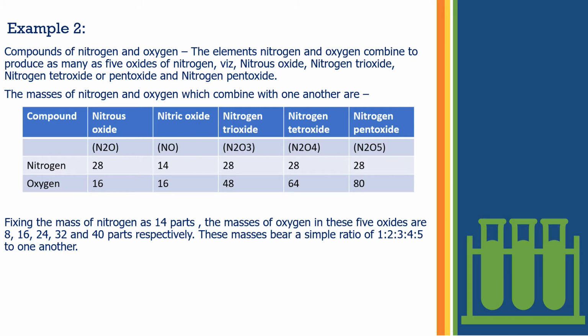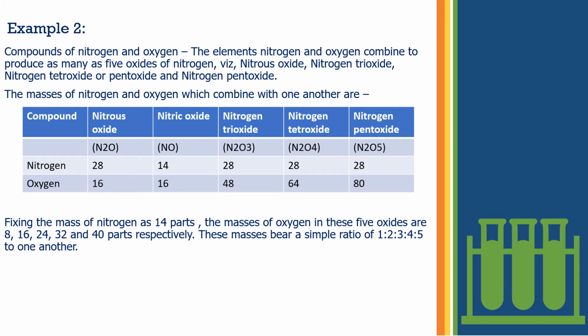All the numbers are written here in terms of mass. In N2O the nitrogen part is 28, in nitric oxide nitrogen is 14 parts, in nitrogen trioxide it is 28, like that. Suppose we are fixing the mass of nitrogen as 14 parts.